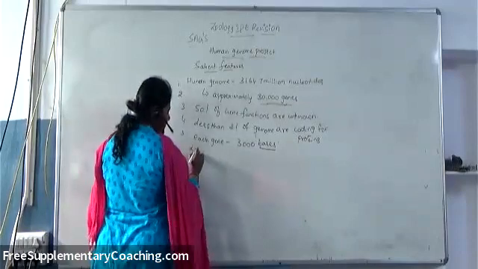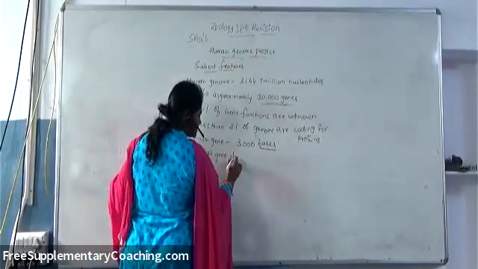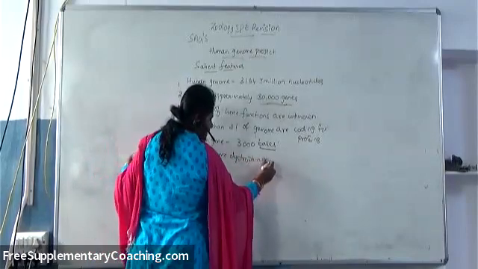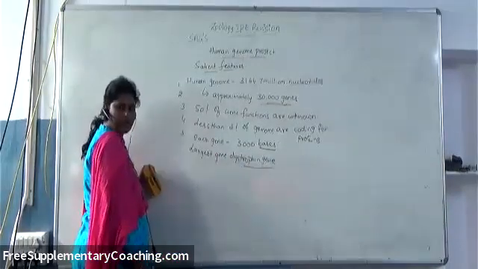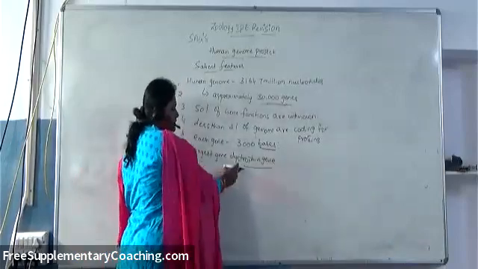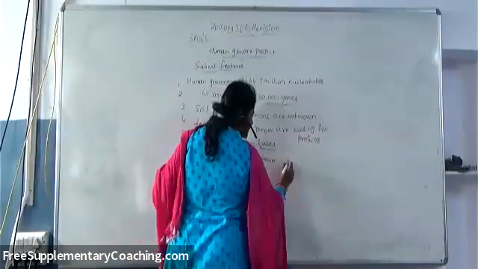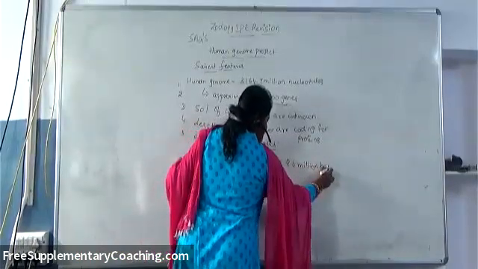But if you consider the largest gene, the largest gene is the dystrophin gene, which codes for the dystrophin protein that is required for the muscle. The largest gene, the dystrophin gene, contains 2.4 million bases.